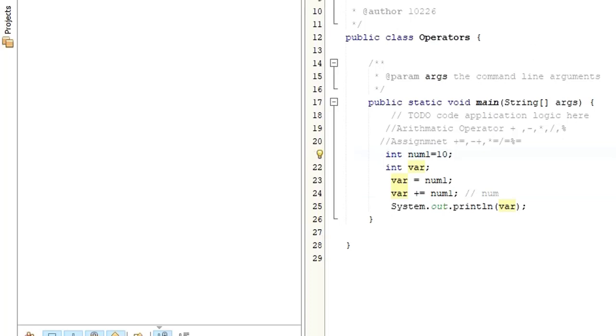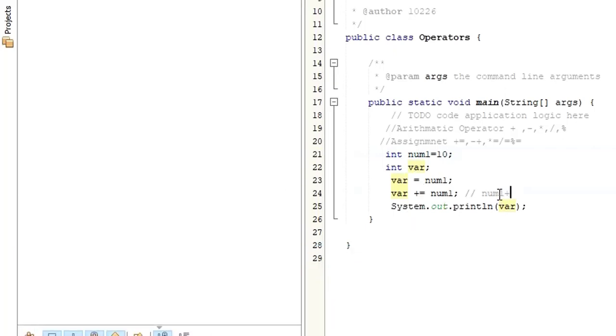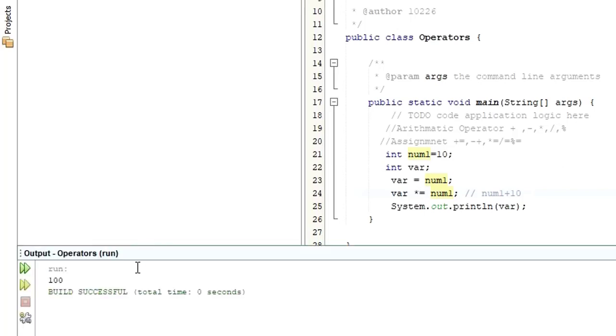When I run, as you can see here, the result is 20. It's not like it's going to be num plus 1, it's num1 plus the same value again. Here when you put 10, num1 is 10, and again it's going to add another 10, right? So if you put multiplication and run, it is going to be 100, right?